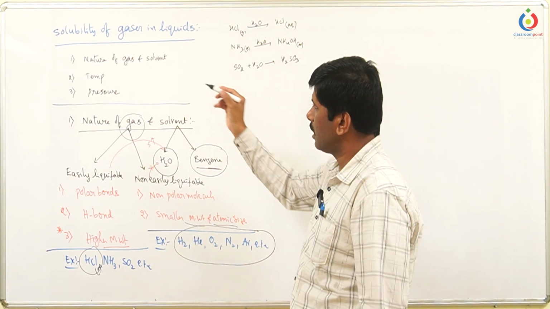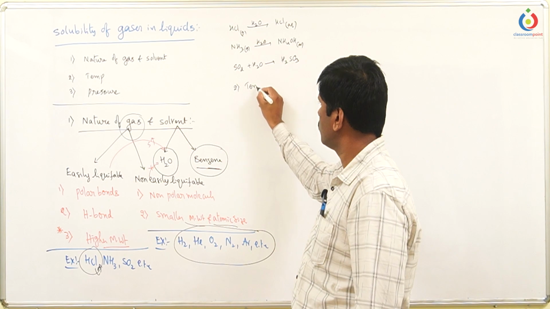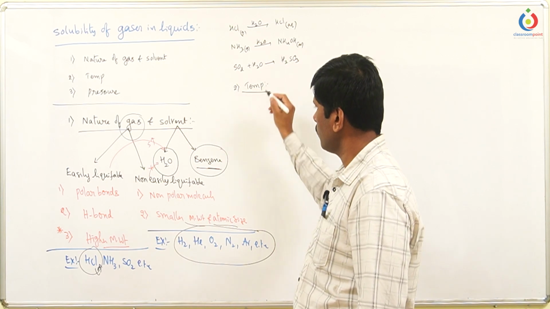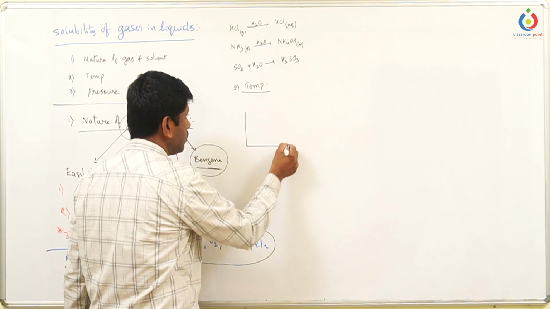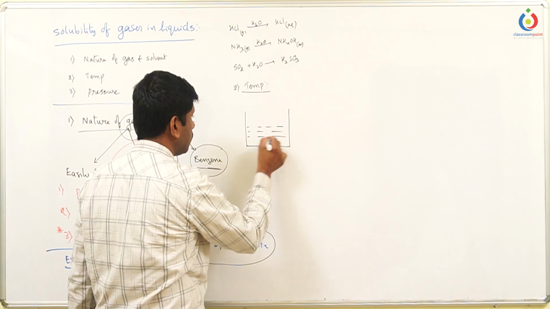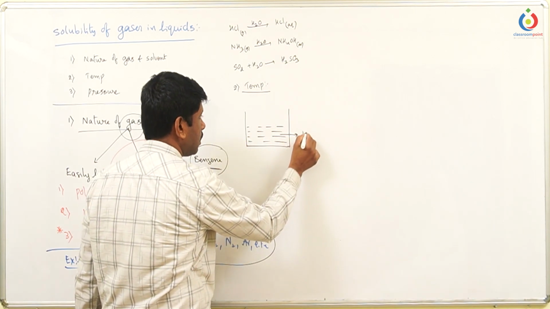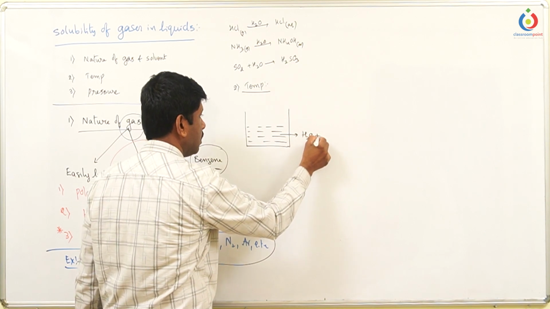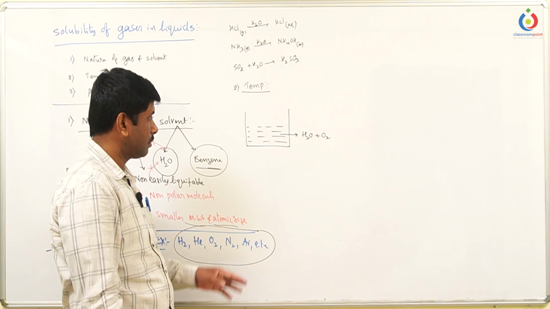Now let us come to the concept of temperature. Let us take a diagram here. Some water is present along with some oxygen in that water.